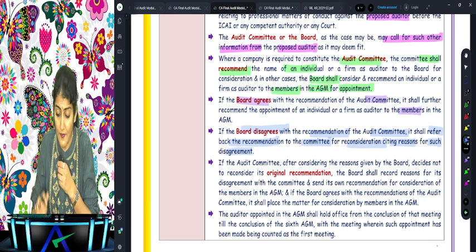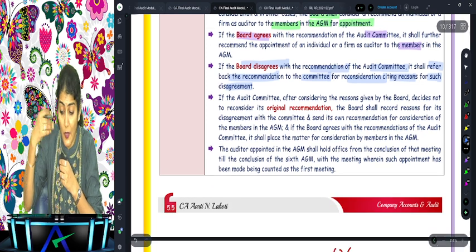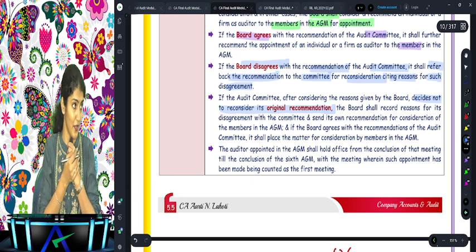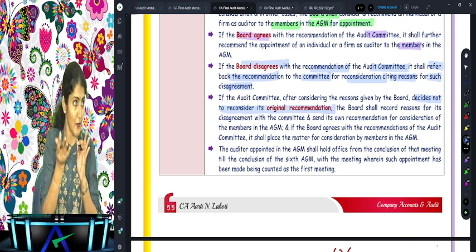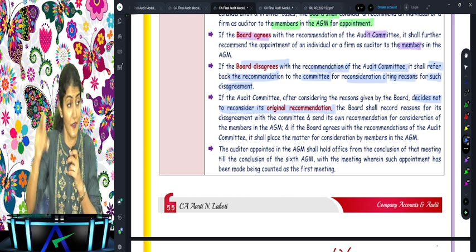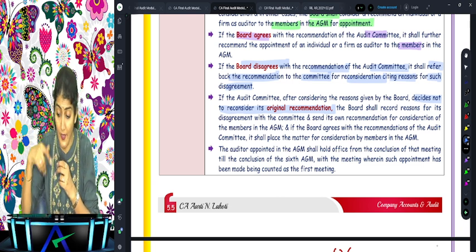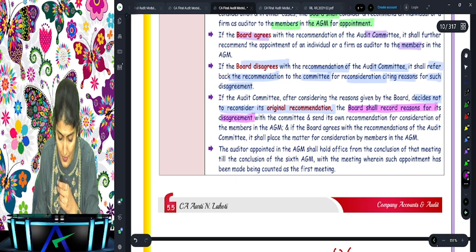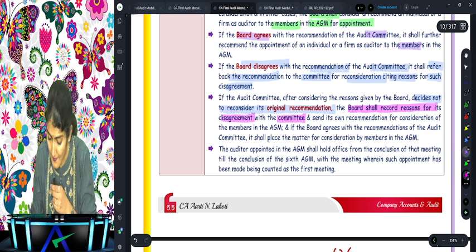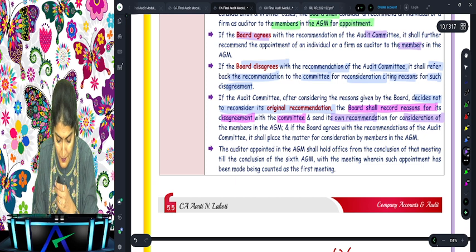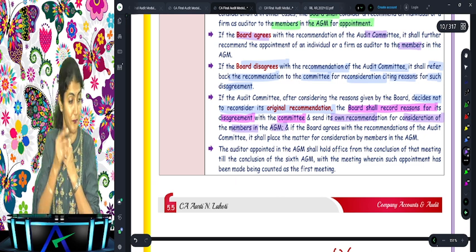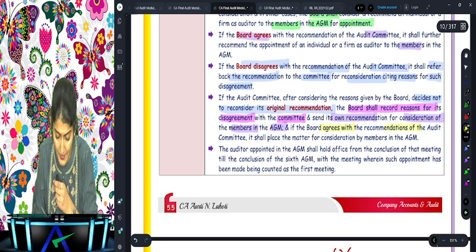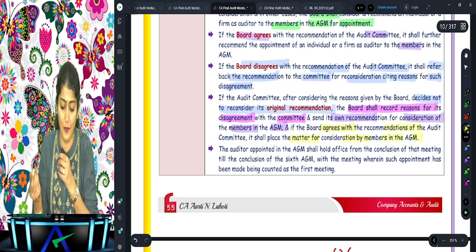If after considering the reasons given by the board, the audit committee decides not to reconsider its original recommendation, so if they change their recommendation, wonderful. But if they say, no, we still recommend CS Sparkle only, now what will the board do? The board shall record the reason for its disagreement with the committee, and it will send its own recommendation for consideration to the members in the AGM. And obviously, if the board agrees with the recommendation of the audit committee, it shall place the matter for consideration by the members at the AGM.